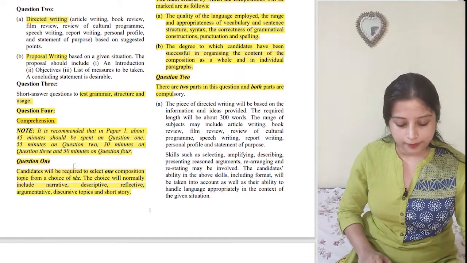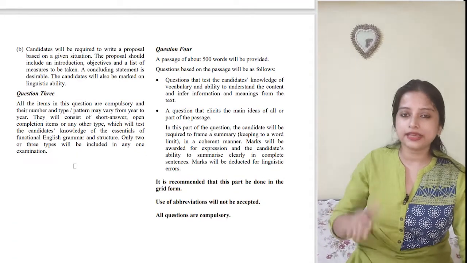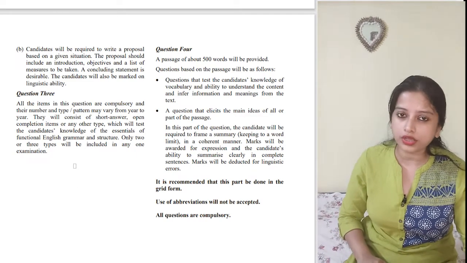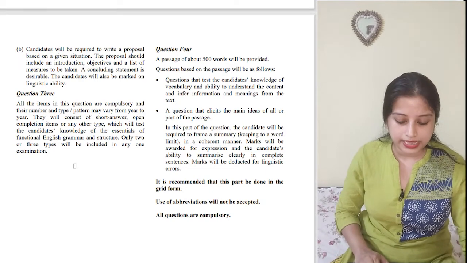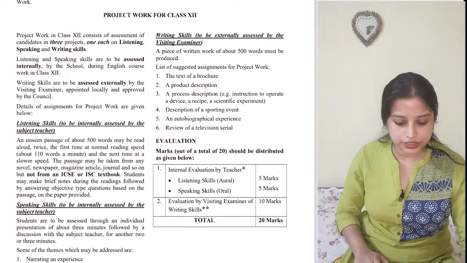So from here, you have to write it, and the rest of it, the oral portion or the project work, which includes 20 marks, also needs to be scored. Next, we will move to the next part, which includes the literature portion.